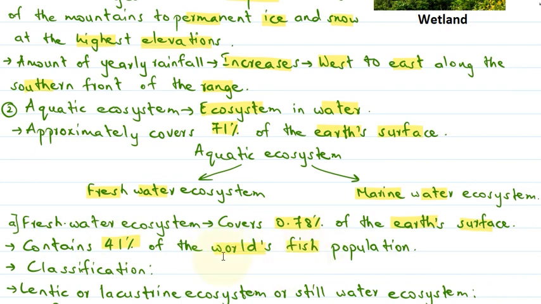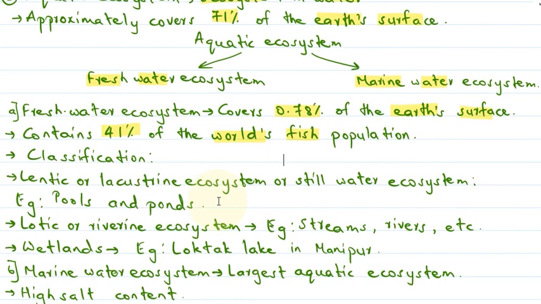Further, the freshwater ecosystem can be classified into three types: the lentic or lacustrine ecosystem, which can also be called the still water ecosystem, then the lotic or riverine ecosystem, and then wetlands. In the lentic or still water ecosystem, the water is slow moving or still, for example pools and ponds.